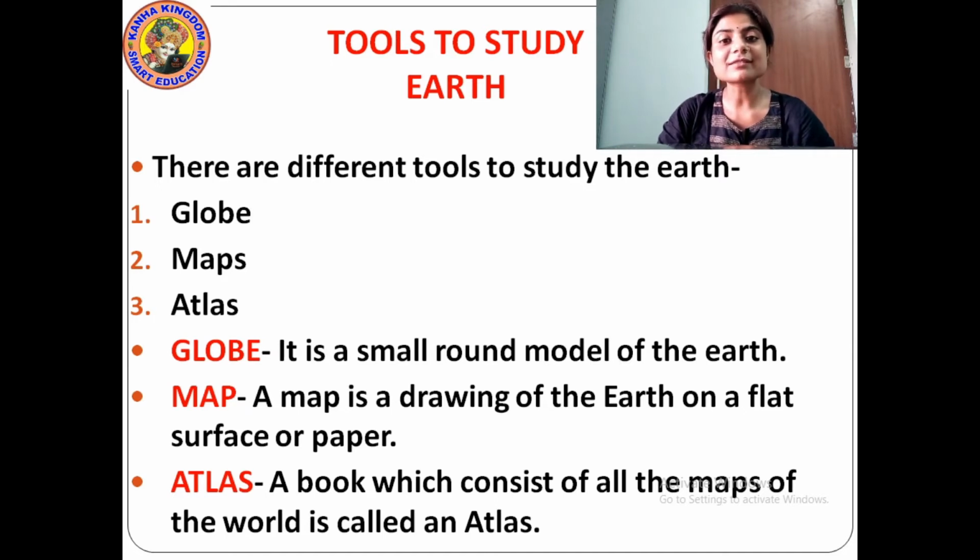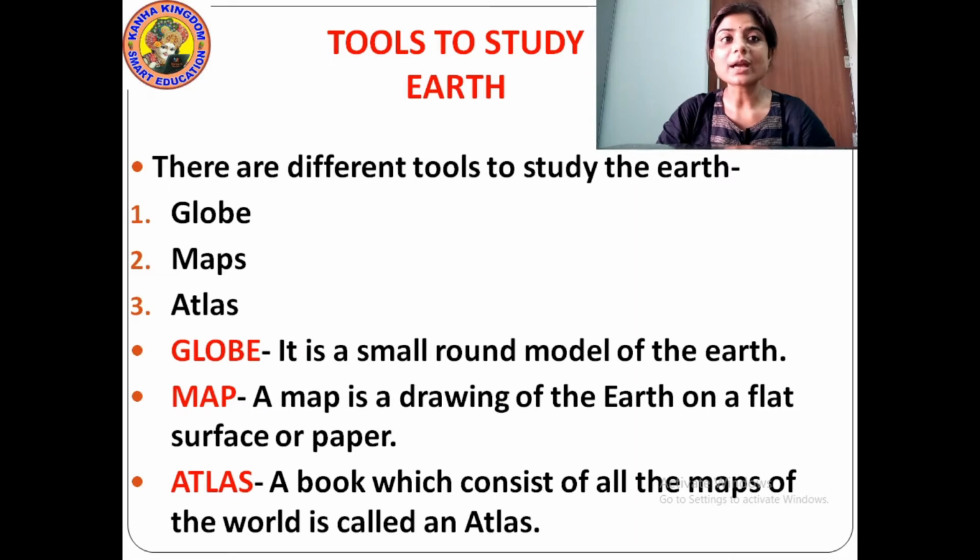Understood? Then what is map? A map is a drawing of the earth on a flat surface or paper. We have the map of India, yes or no? Through that map, we come to know the different places of our country, where it is situated on the earth. So, map is a drawing of the earth on a flat surface or paper.